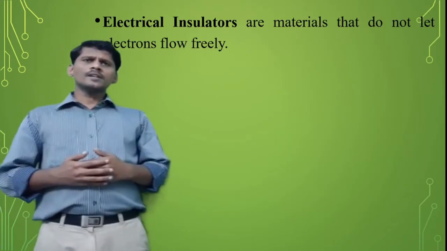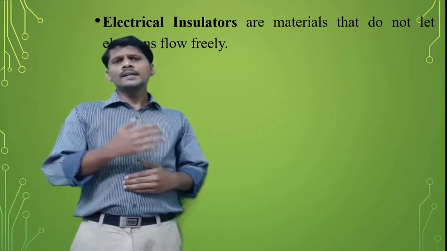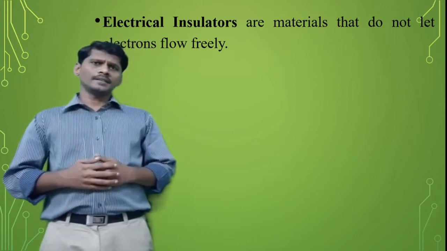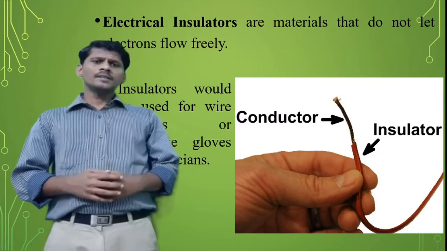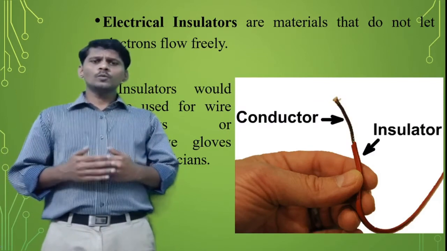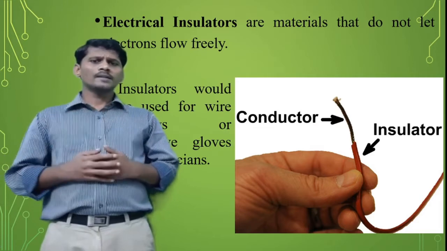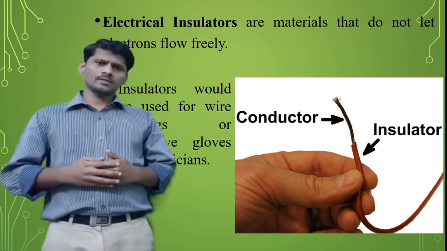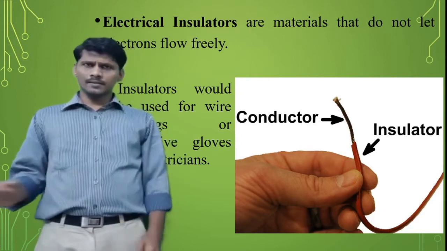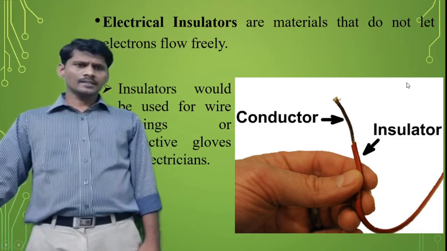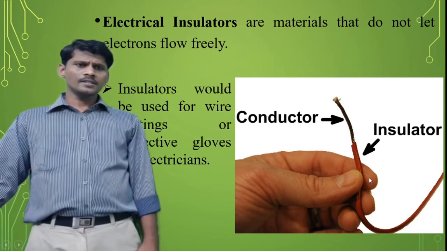Electrical insulators are materials that don't let electrons move freely. And see the picture. Insulators are used for wire coating. So this is conductor and this is insulator.